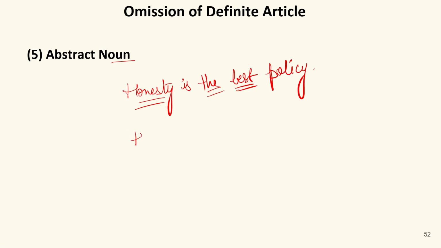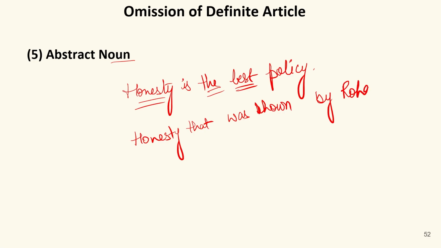Yet, if we use this word in a particular sense, for example, if I say honesty that was shown by Rohan was praiseworthy, suppose I write the sentence in this manner.